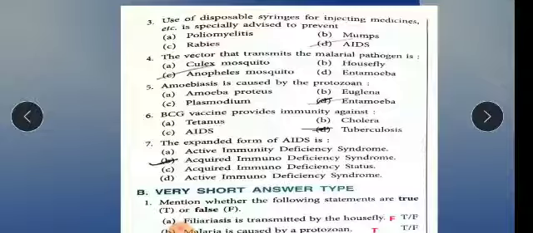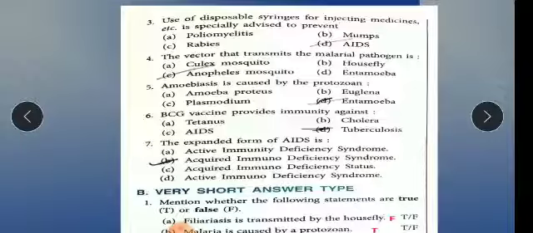The fourth one: the vector that transmits the malarial pathogen is the female Anopheles mosquito. C part is correct. Now the fifth one: amoebiasis is caused by the protozoan Entamoeba. So D part is the answer. Now the sixth one: BCG vaccine provides immunity against tuberculosis, TB, which targets the lungs.